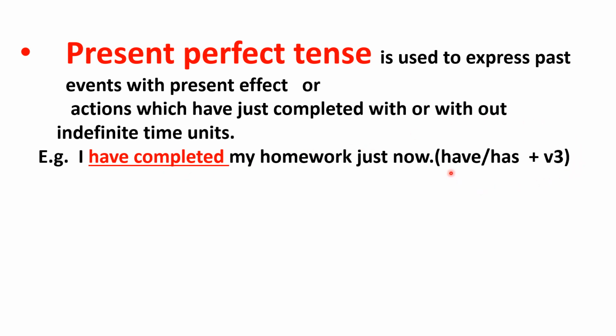Here the verb is have or has, it is a helping verb, and the V3 form is used. Based on the helping verb have form and the V3 form, by identifying these two, we are deciding this particular sentence is present perfect tense. This is used to express the past event with present effect.